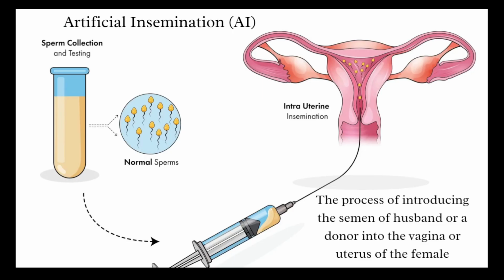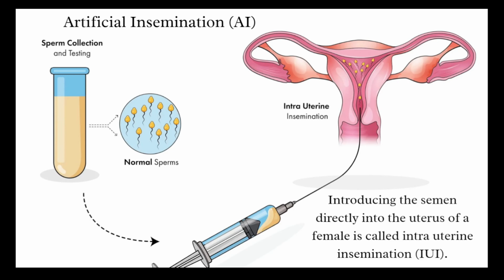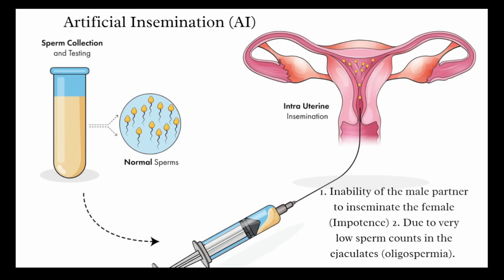Artificial insemination is a method in which semen of the male husband or a donor is introduced into the vagina or uterus of the female. And if it is introduced into the uterus, we call it intrauterine insemination. Mostly, this technique is followed due to the inability of the male partner to inseminate the female, which we call impotence, or even due to very low sperm count in the ejaculate, a condition we call oligospermia.